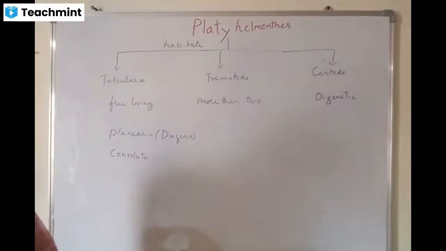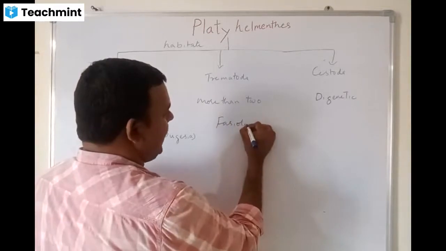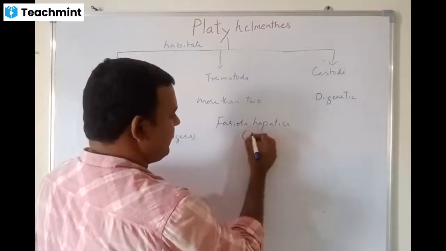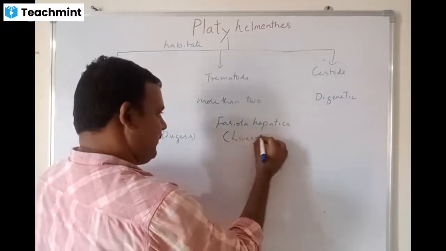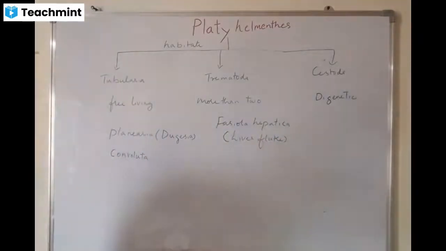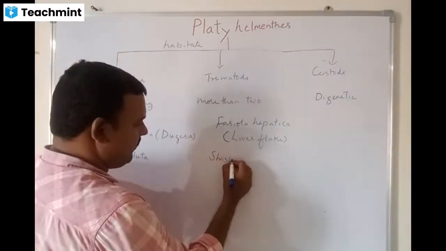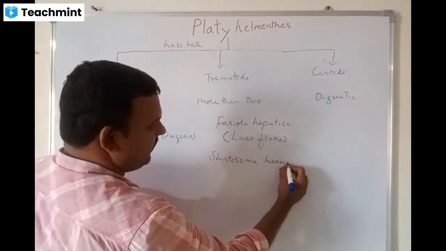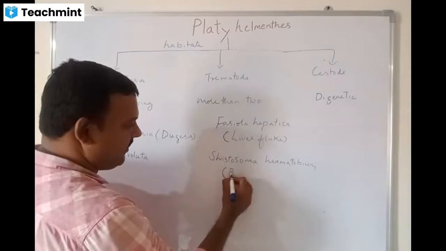Whereas trematoda examples are Fasciola hepatica, which we call liver flukes, and Schistosoma haematobium, called the blood fluke.